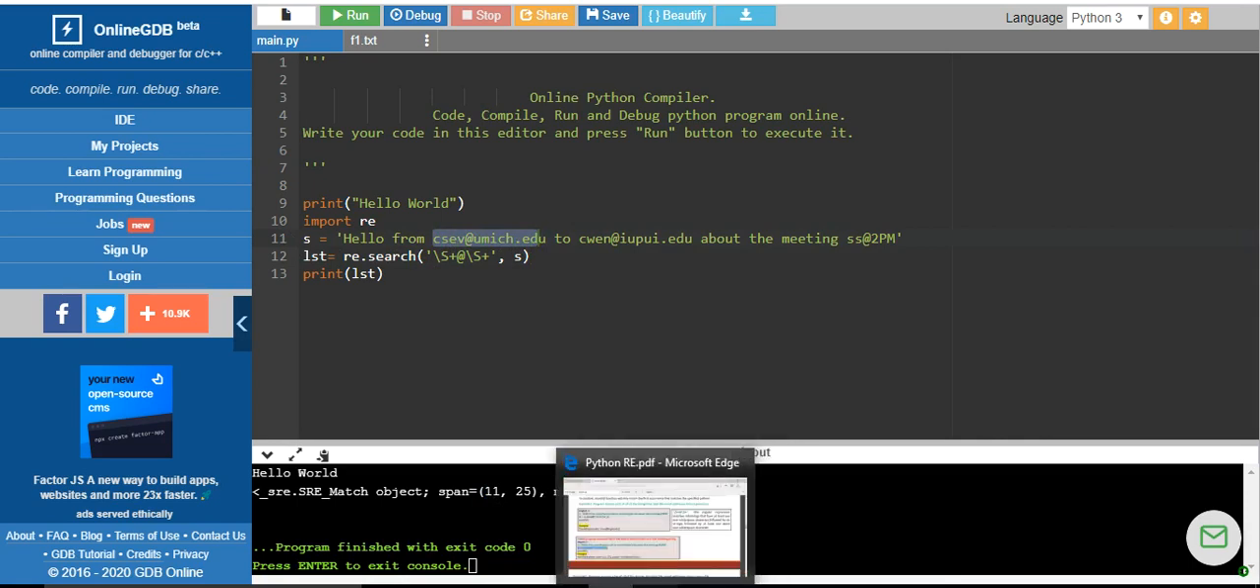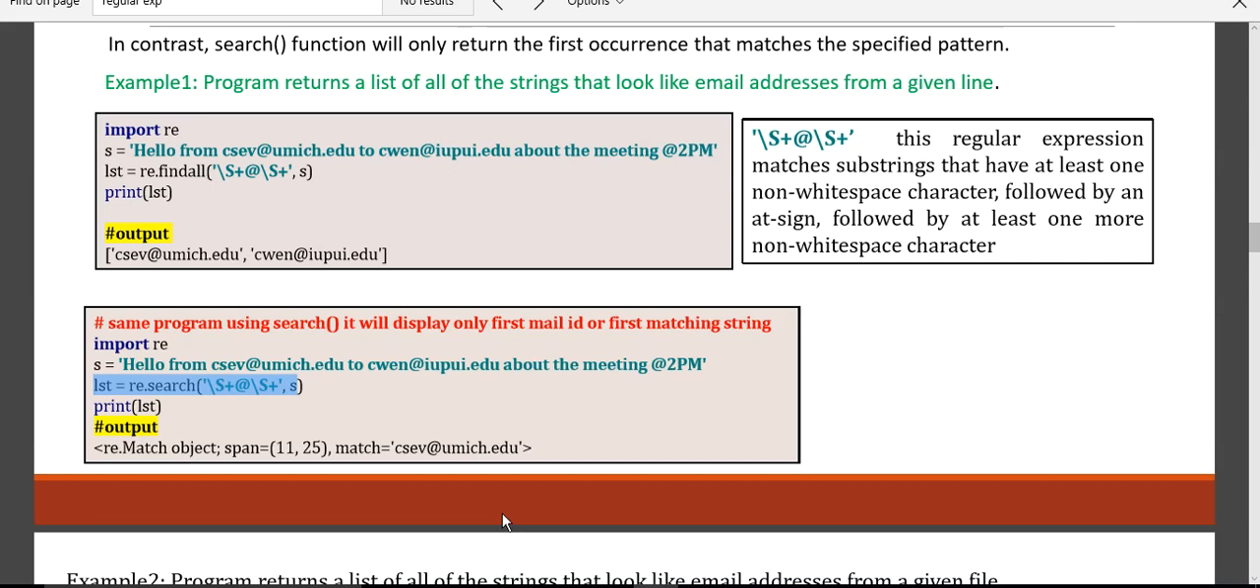In the exam they might ask you the difference. So remember, the search method will return only the first occurrence, but the findall method is going to return all the occurrences that match the specific pattern to a particular list variable. Okay, here it will not match all of the list.